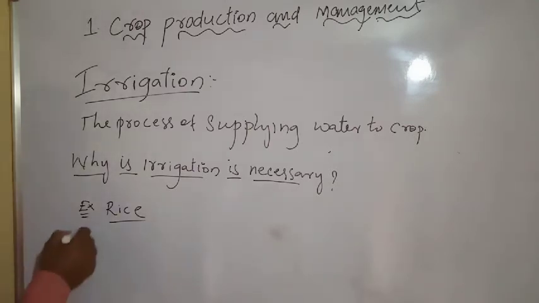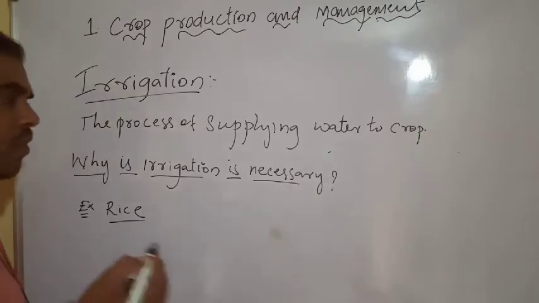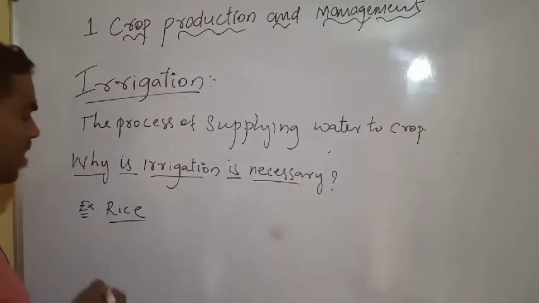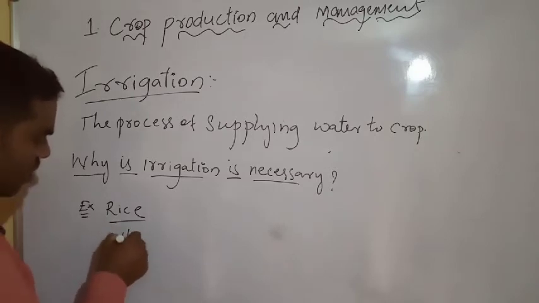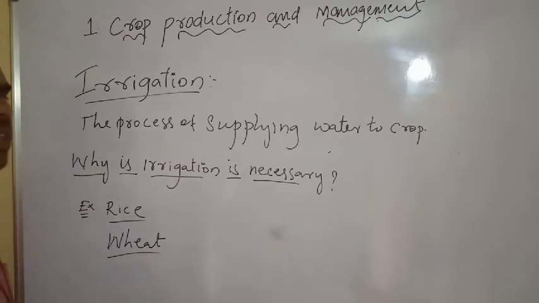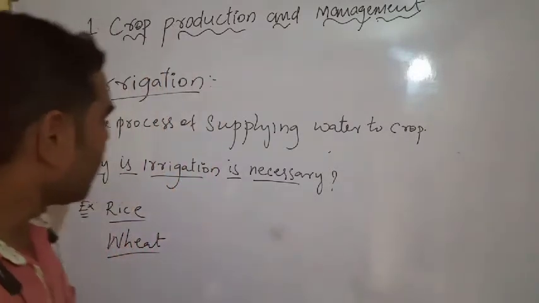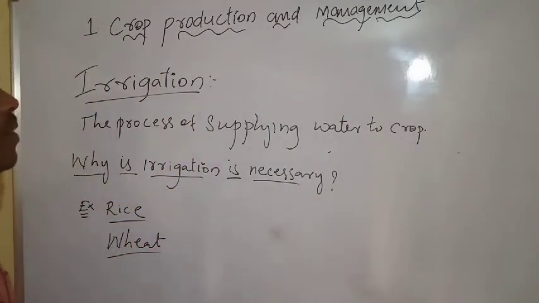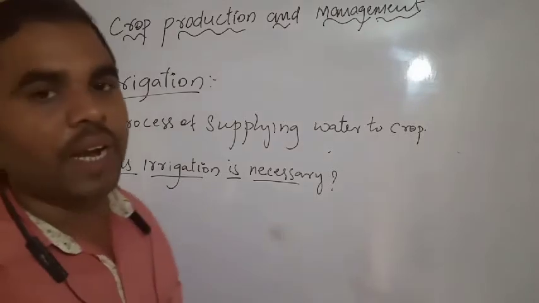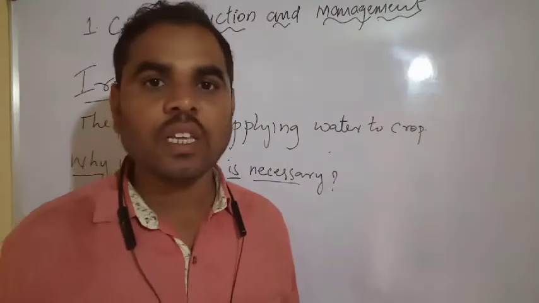But in some regions, in Maharashtra and Uttar Pradesh, they mostly cultivate wheat. It requires less water, but water is required. Water helps in the growth of the plant. Without water, they can't grow.